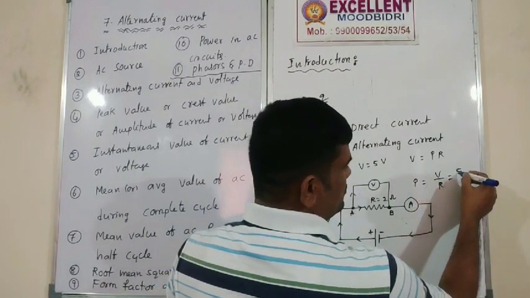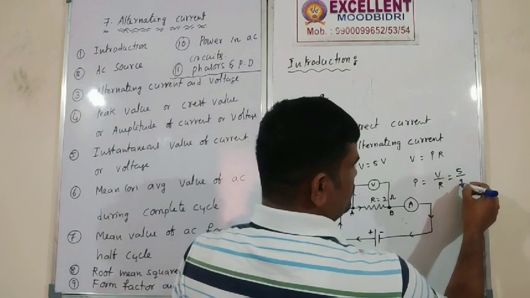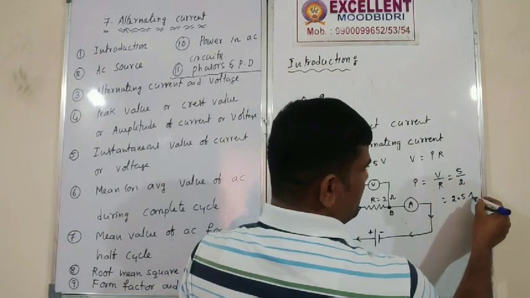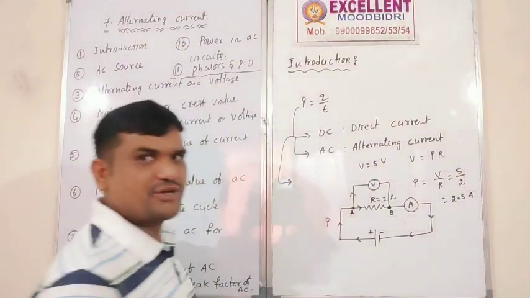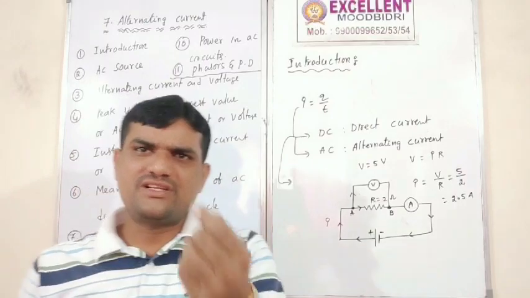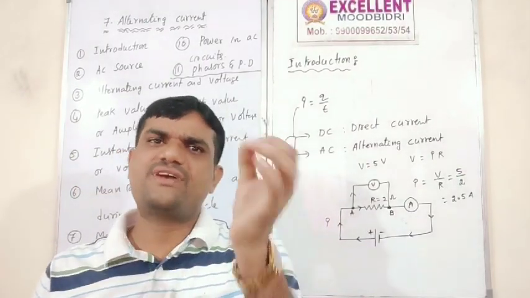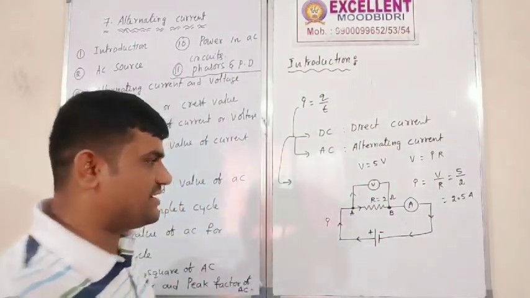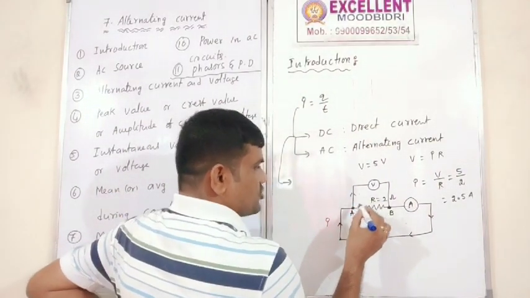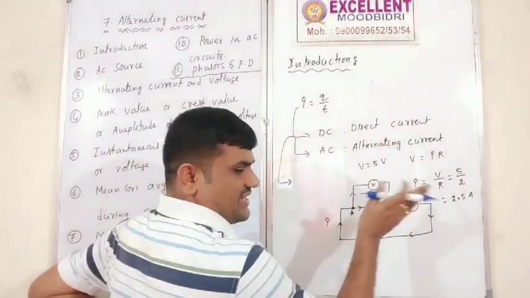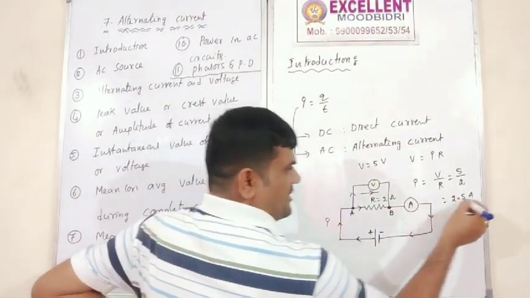So V is equal to 5, R is equal to 2. Therefore, how much current will come? 2.5 amperes will come. Correct? So that means after 1 second, after 2 seconds, after 3 seconds, after 4, after n seconds, what would be happening here? The current is moving only in this direction.